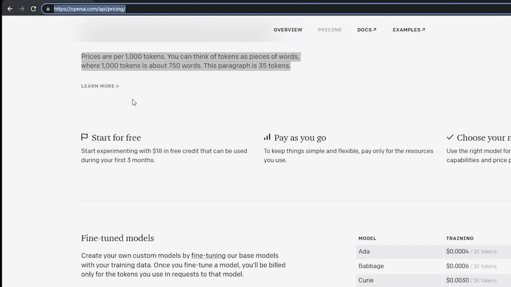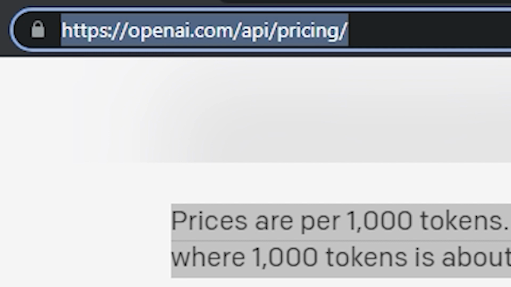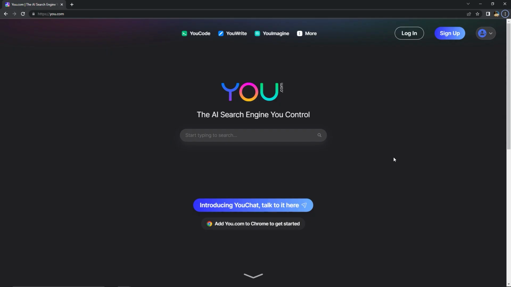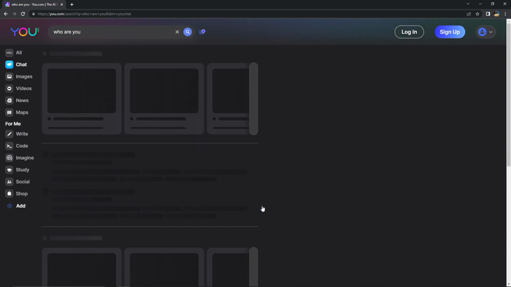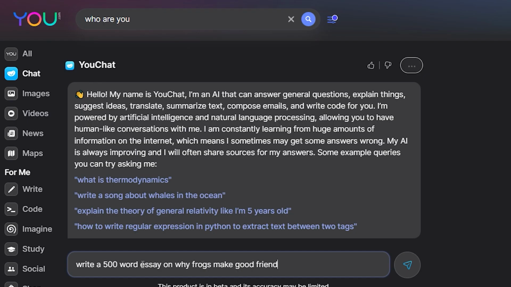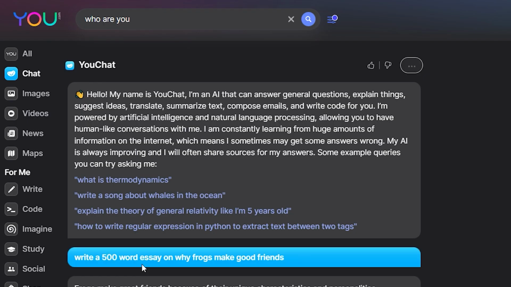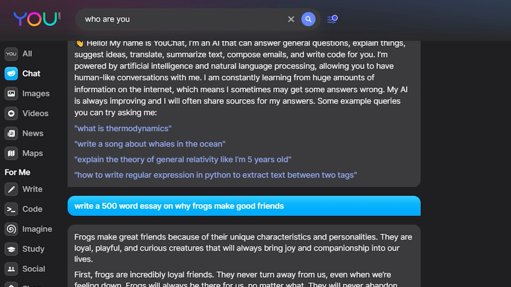You can find out more on their pricing by going to openai.com/API/pricing. One more option is to try an alternative version called UChat, which is at u.com. It's not as good as ChatGPT, but may work depending on what you need.